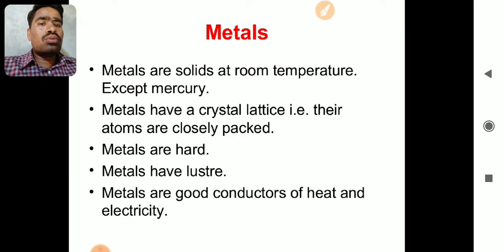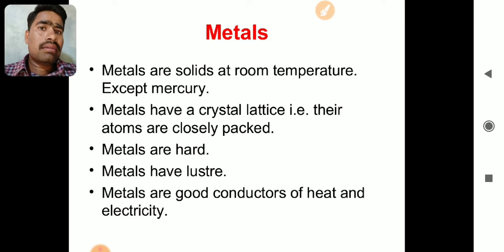Okay, let us move to another slide and see a few important things related to metals. Metals are solids at room temperature except mercury. Mercury, which is used in the thermometer, is the only metal found in the liquid state. Gallium is another metal which is found in the liquid state.